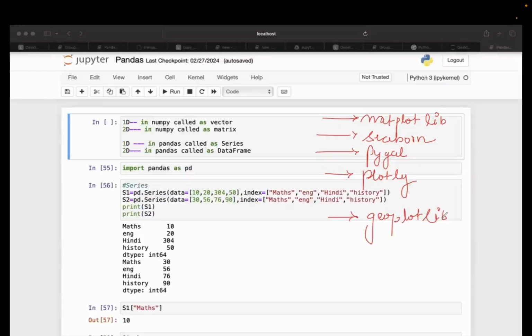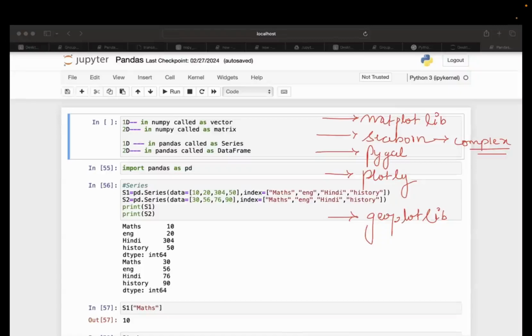As I told you, the major purpose of these libraries is to create graphs only. But every library is different from another one. Why? What is the reason? Because some additional feature comes up with every library. Let's say Seaborn is the library which will help you to create complex graphs. When I'm talking about complex graphs, we can create scatter plots here. We can create linear regression graphs here. Some of the graphs will help me to understand the machine learning model. Such types of graphs we can create with the help of Seaborn.